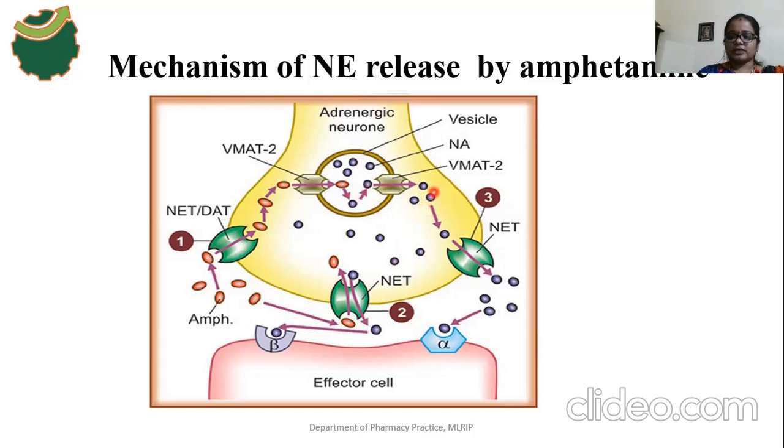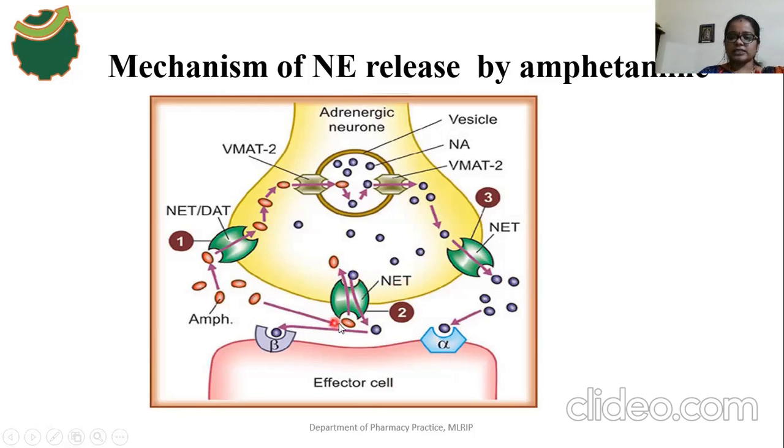Then norepinephrine binds again with the norepinephrine transporter, which will allow the norepinephrine into the synapse region. Then norepinephrine binds with alpha and beta receptors on effector cells. Here, one more transporter is there, this NET transporter, which allows the exchange of amphetamine and norepinephrine.